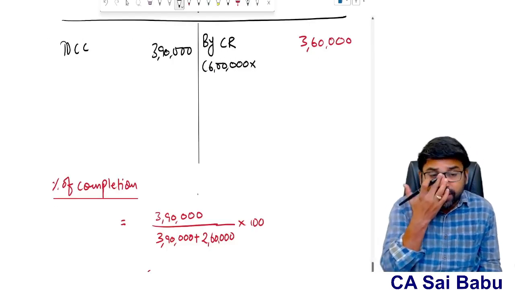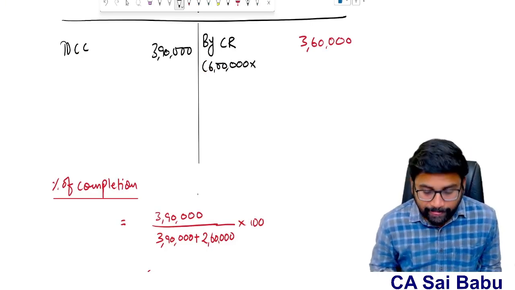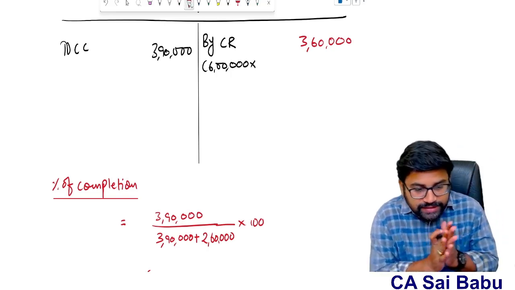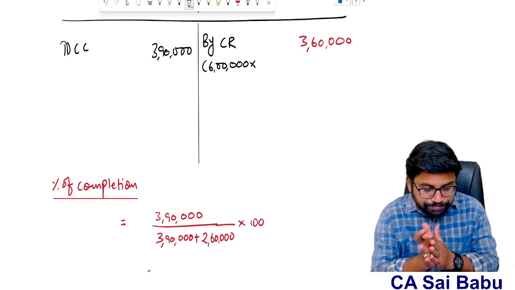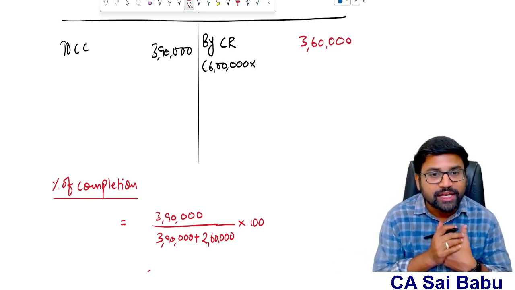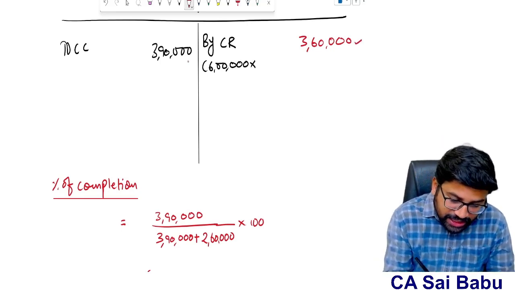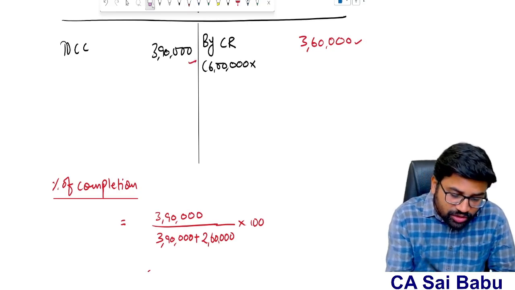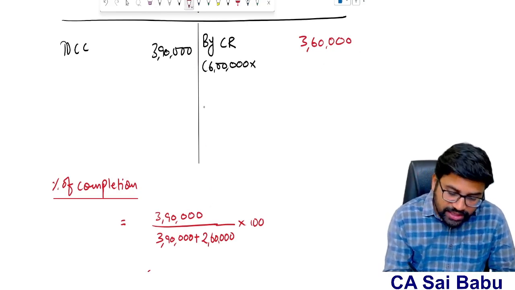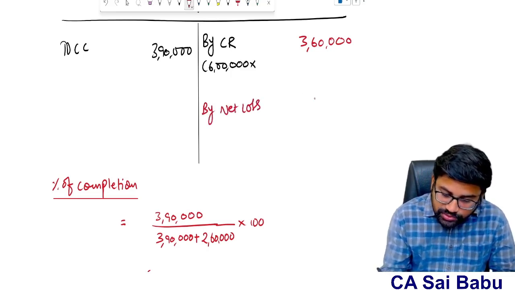So contract cost 3,90,000, contract revenue 3,60,000. Now the important thing, sir: what is the current year loss? Can you tell me? My current year revenue is 3.6 lakhs, my current year cost is 3,90,000, so my current year loss is 30,000. So can I write my net loss as 30,000?